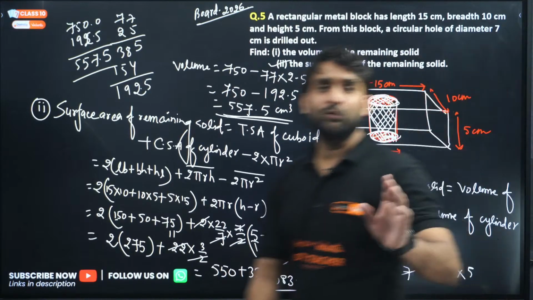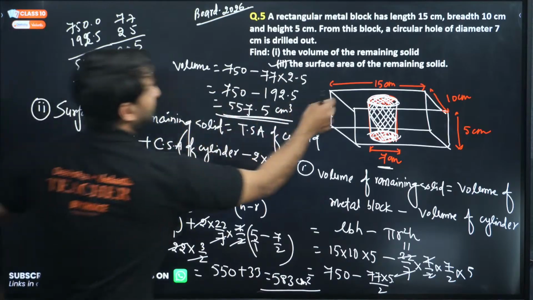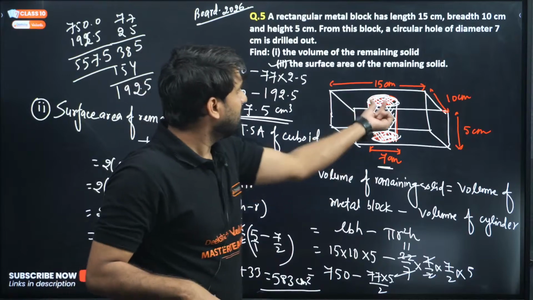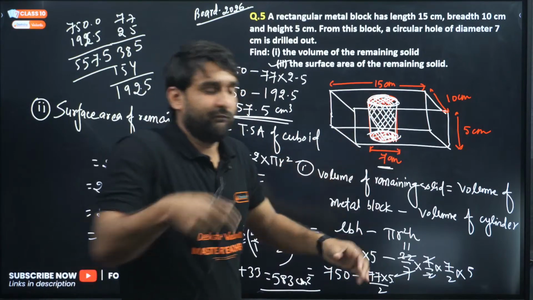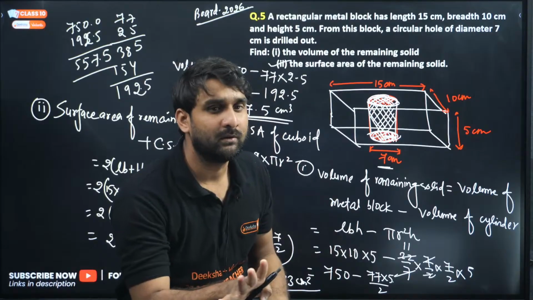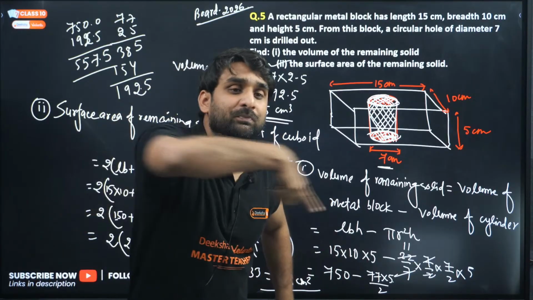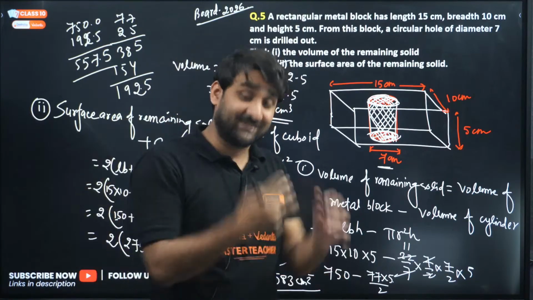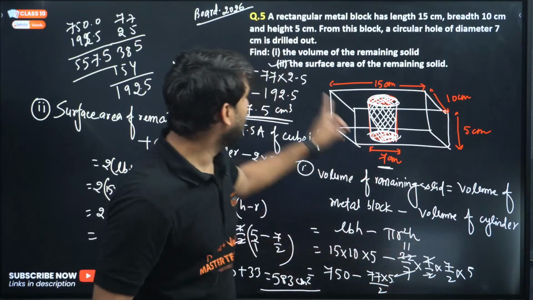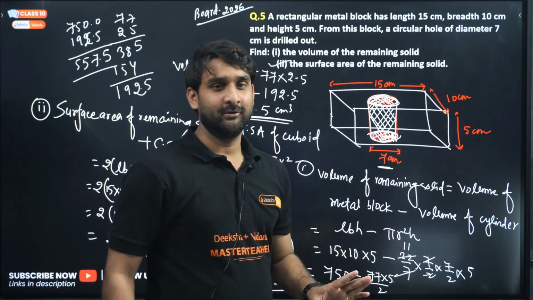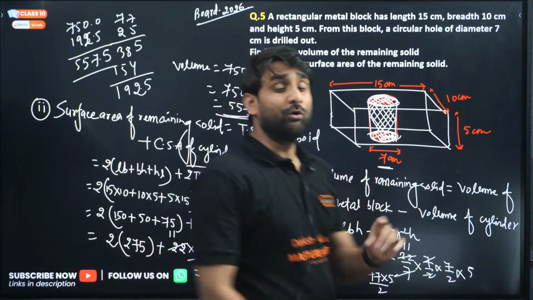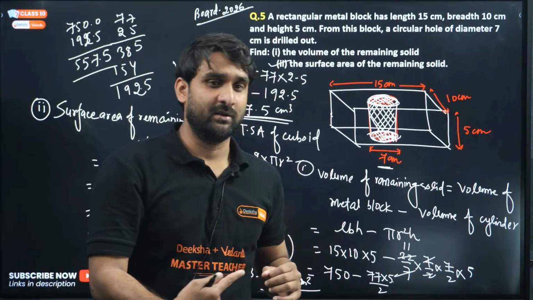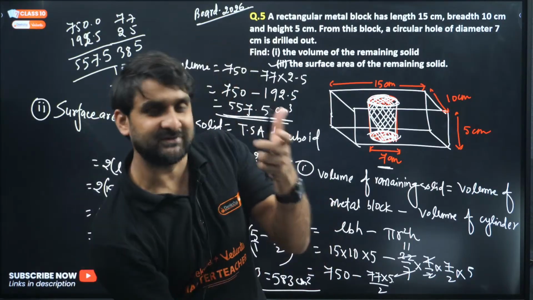Okay, see Vedant, what we did here, see there is a metallic cuboidal block and we are drilling inside the cuboidal block, and if you drill the cuboidal block, there will be a cylinder, and cylinder means what? The top surface will be circular shape and the bottom surface will be having circular shape, and inside that circular shape there will be a cylinder. So we are calculating here the surface area of remaining solid. So if you can observe it, when you drill cylinder inside a cuboidal block, there will be the curved surface area of cylinder, and we have excluded the circular top and circular bottom.